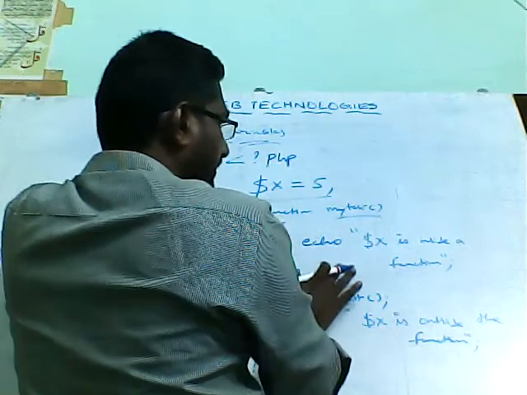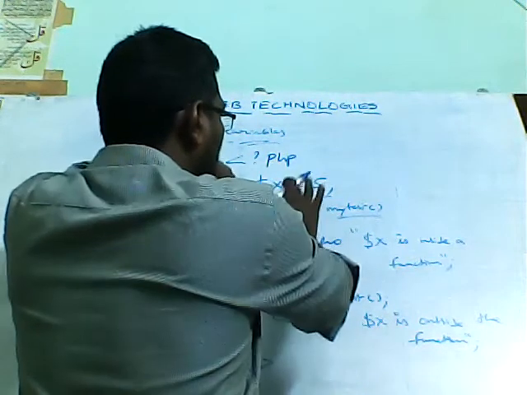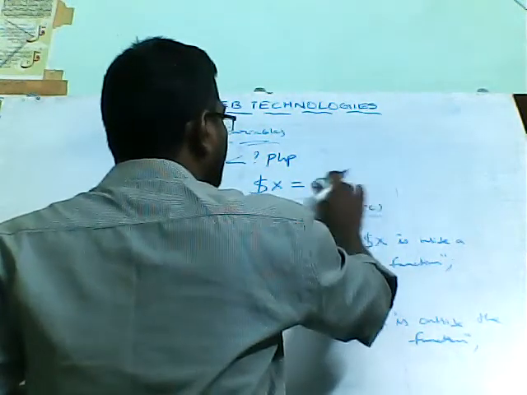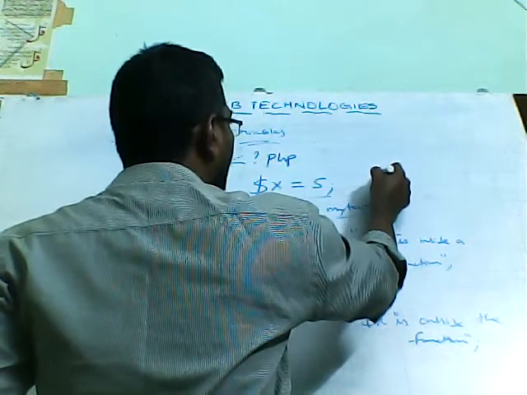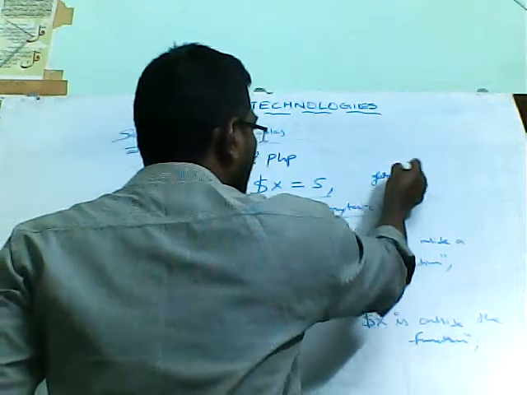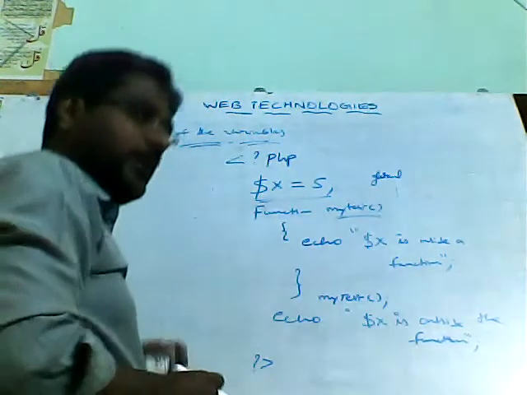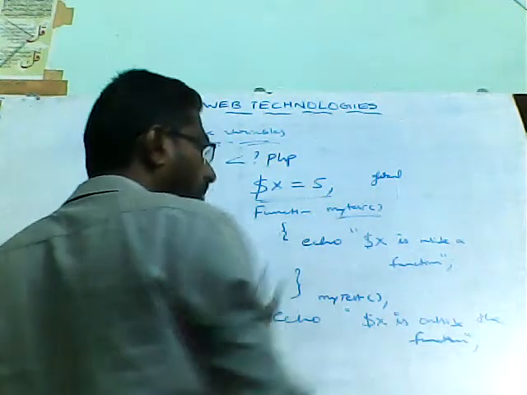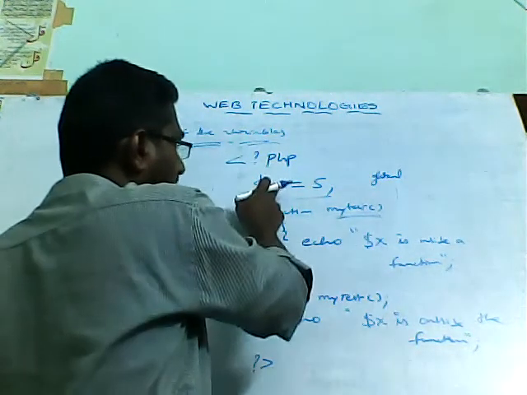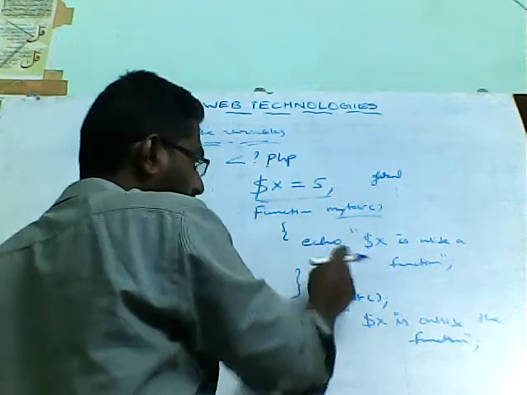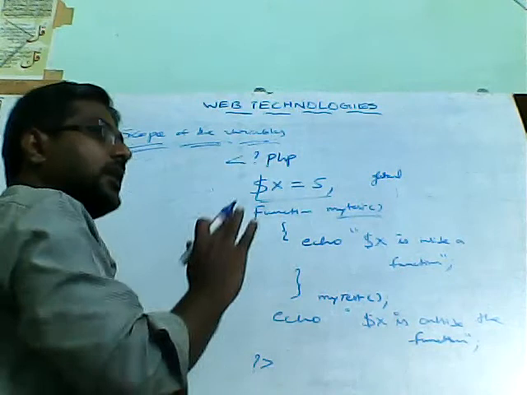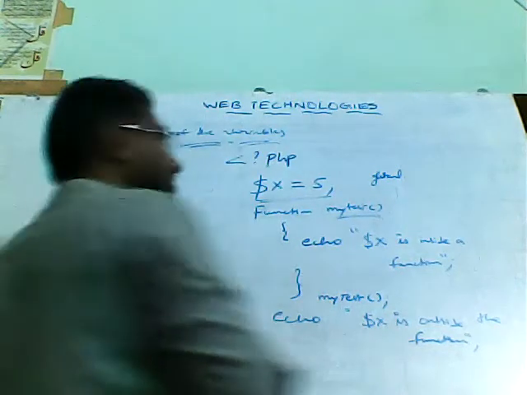Outside I am declaring that variable. So this variable can be called a global variable in normal languages. You can access this variable inside the function and outside the function also. That type of variable we call a global variable, as in C language.